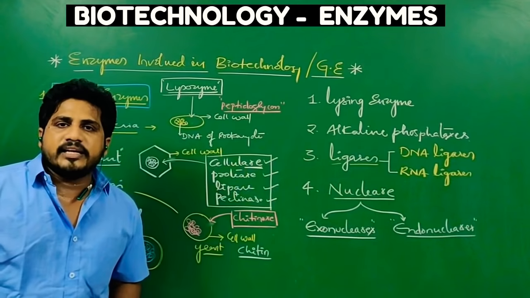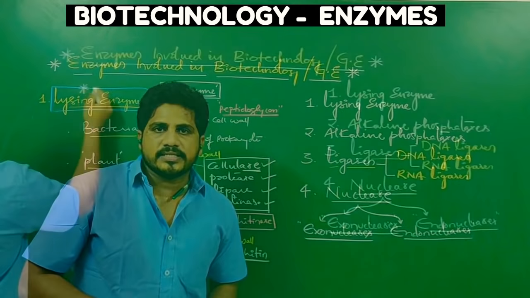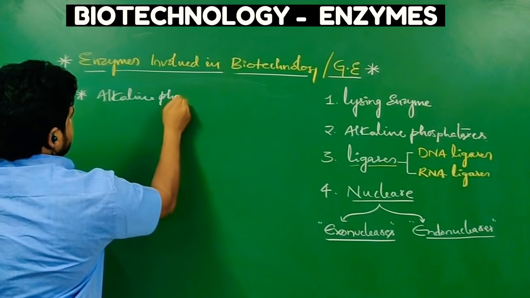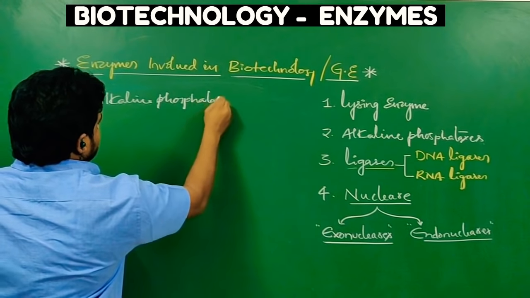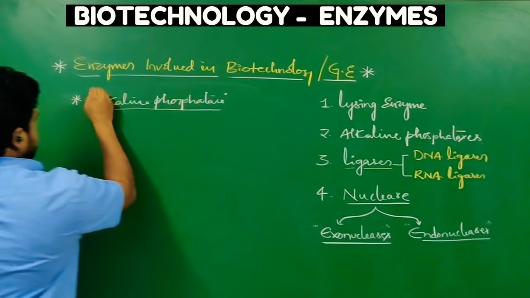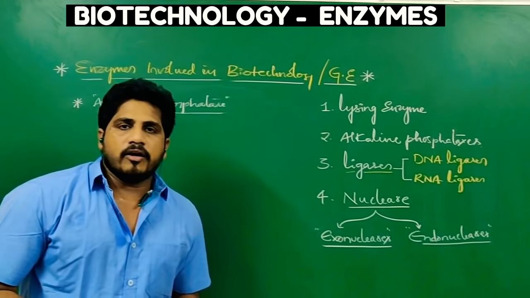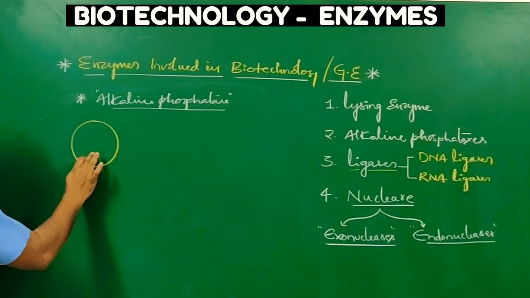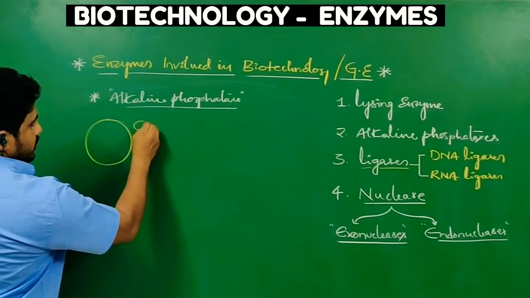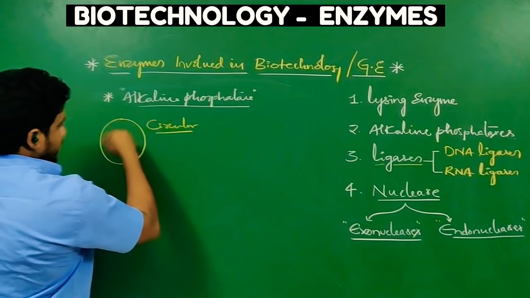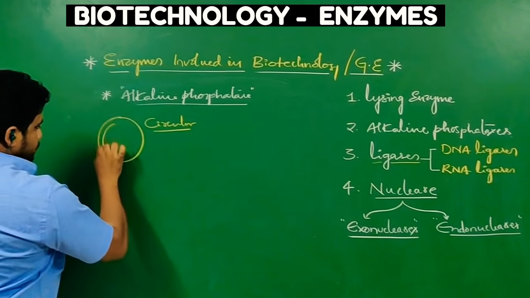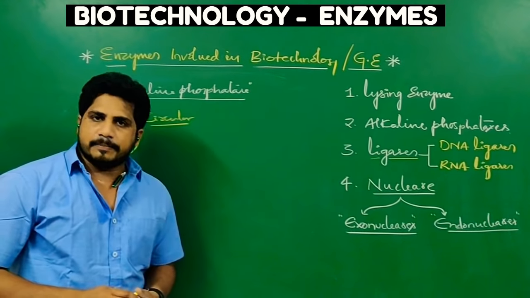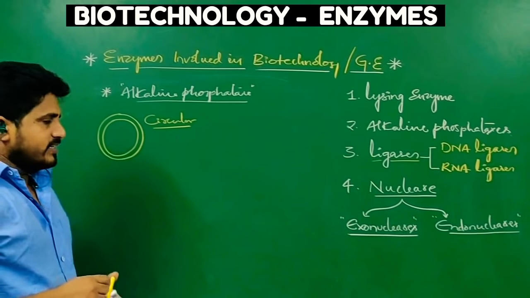Next, let us see the second type of enzymes, called alkaline phosphatases. How do these enzymes help in the process of genetic engineering or biotechnology? I already told you just before, plasmids are circular. They are double-stranded circular extrachromosomal genomes. About plasmids, in the next class we will discuss.